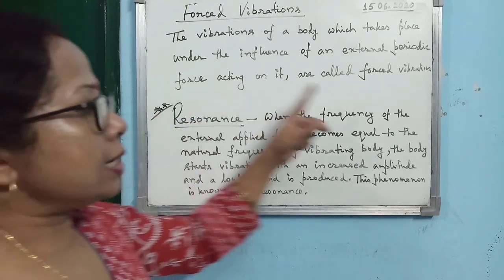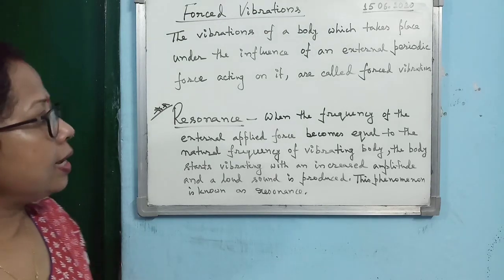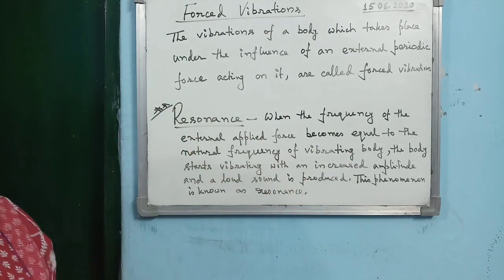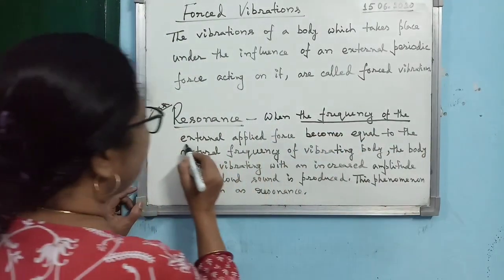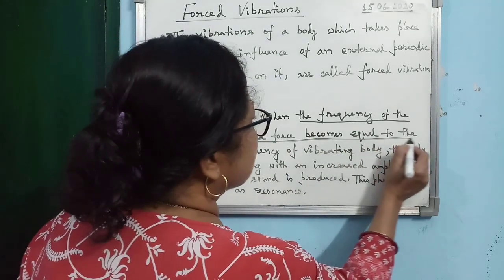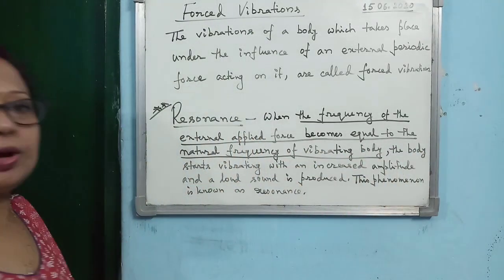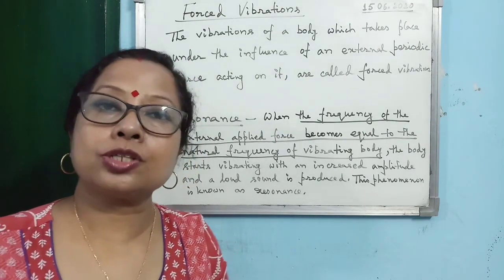So if I ask you now, what is the condition for resonance? The condition of resonance is written within the definition of resonance. The frequency of the external applied force becomes equal to the natural frequency of the vibrating body. This is the condition for resonance.